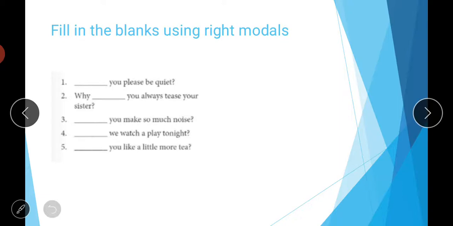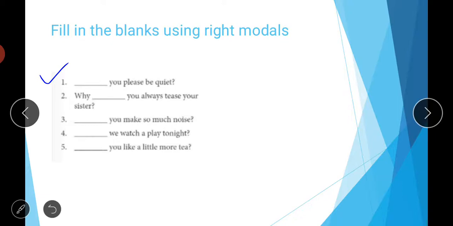So, could you please be quiet. कि हम किसी को बोल भी रहे हैं quiet होने के लिए, but we are using the word please, so we are talking in a polite manner, so we can use the word could in the first blank. So, could you please be quiet. And second, why dash you always tease your sister. So, why should you always tease your sister.